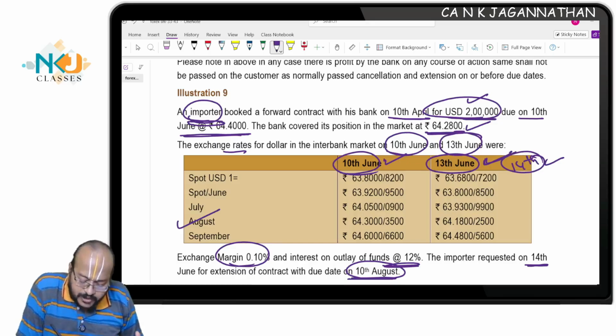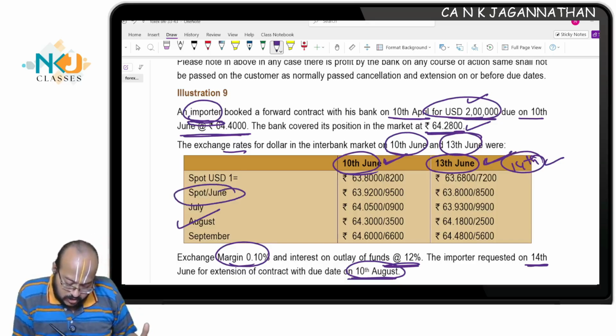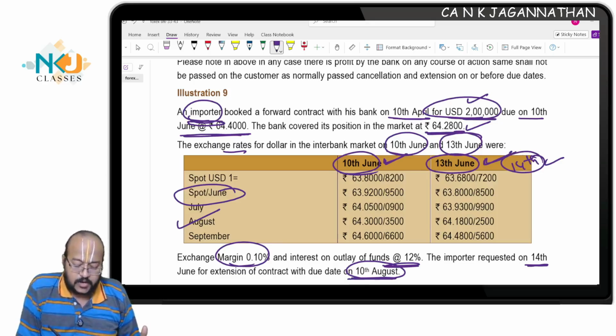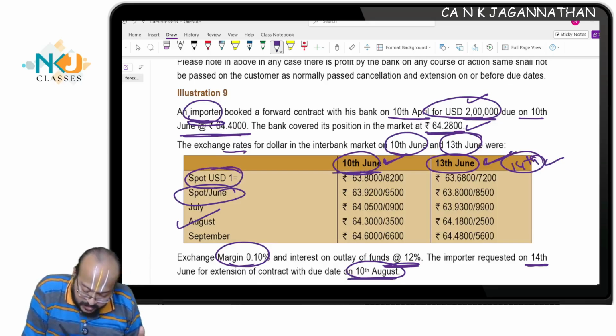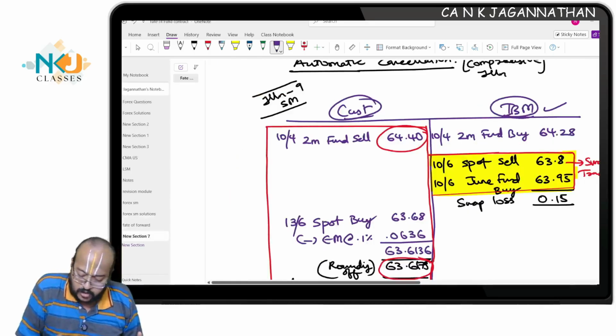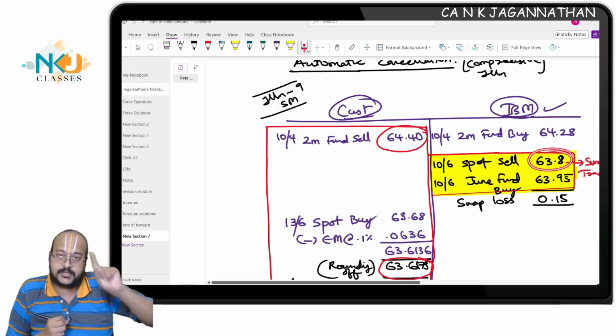On 10th June, what is the spot? If you want to spot sell, you will sell at what rate? See, spot on 10th June for 1 USD is 63.8. This is what you will take for selling. This 63.8 is the selling rate.